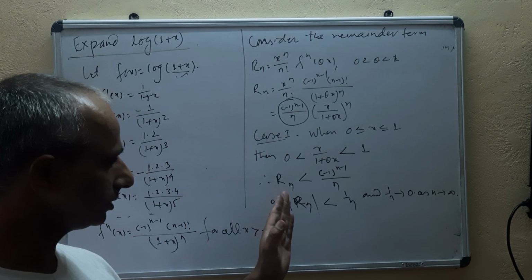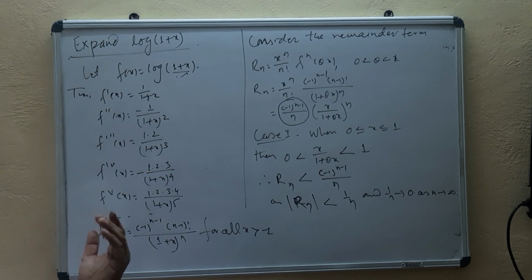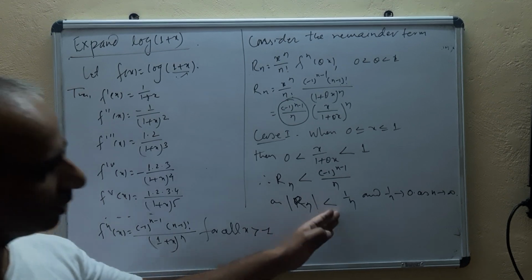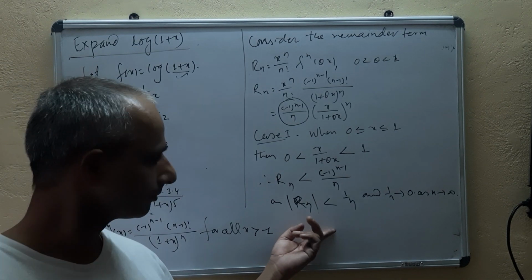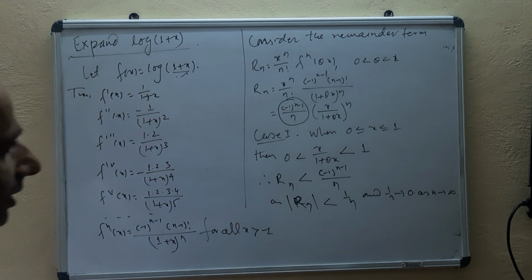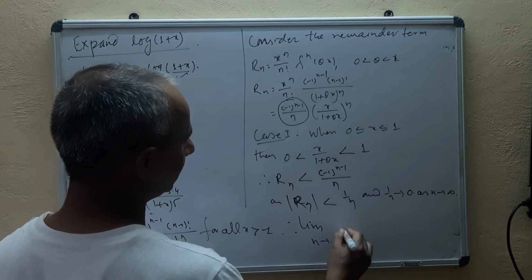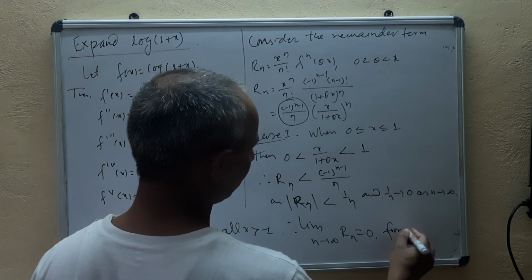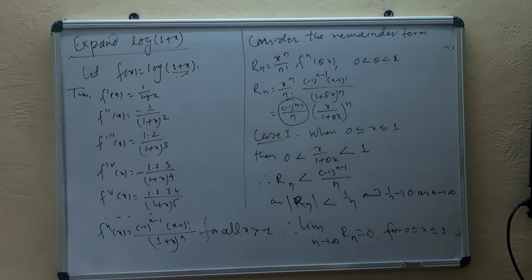Positive terms will tend to 0 as n tends to infinity, because negative terms are always smaller than the positive terms. We searched whether the positive terms tend to 0 as n tends to infinity, and we found that they do. Therefore, limit n tends to infinity, Rn equals 0 is valid for 0 less than or equal to x less than or equal to 1 only. From 0 to 1 it is valid.